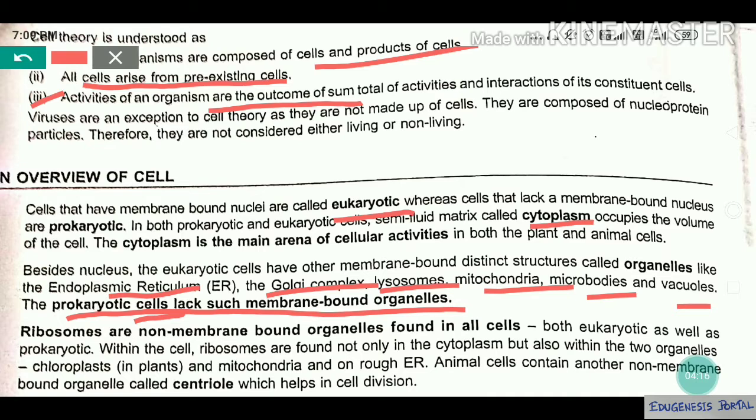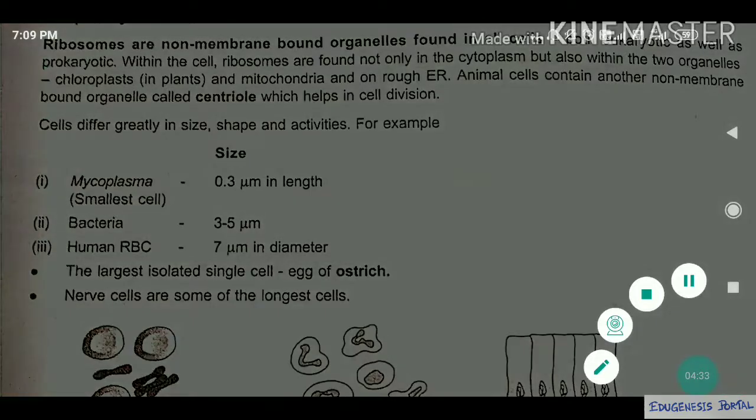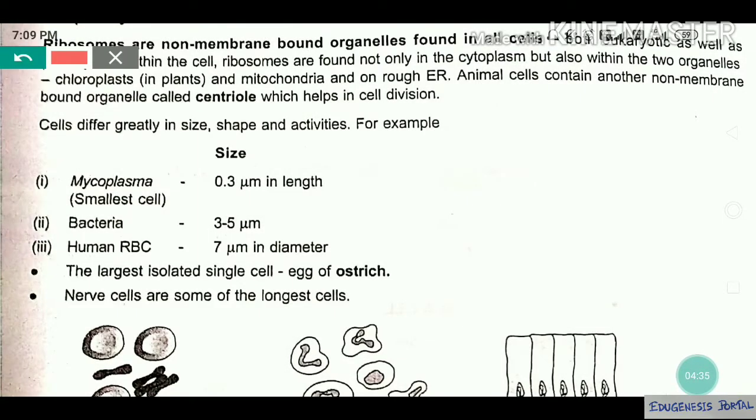We all know these things. Ribosomes are found in both cells, but ribosomes are non-membrane-bound organelles. That means ribosomes don't have a membrane, which is why they are also found in prokaryotes. What is left? In plant cells we don't find centrioles, but centrioles are found in animal cells. In animal cells we get the centriole, which helps in cell division or the separation of chromosomes, but centrioles are not found in plant cells. And plant cells have a cell wall, and animal cells don't have a cell wall.